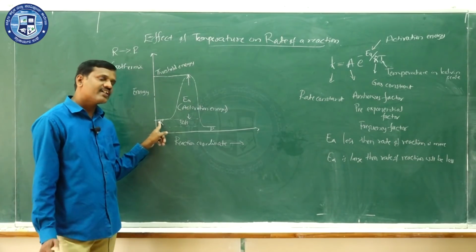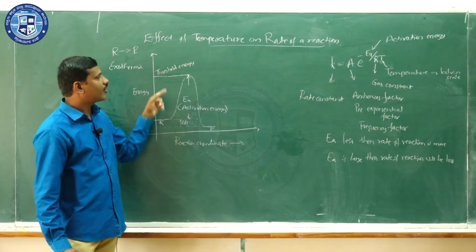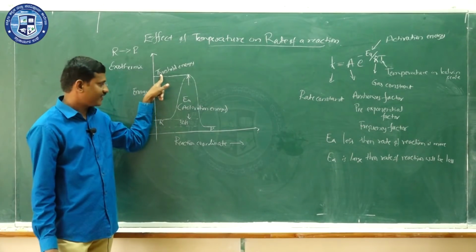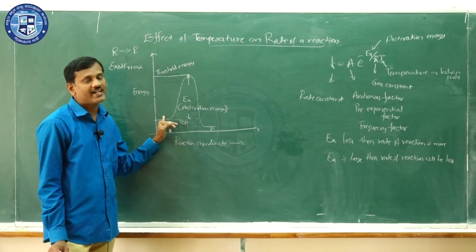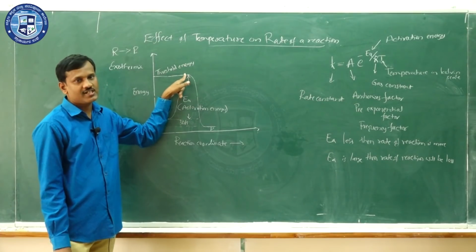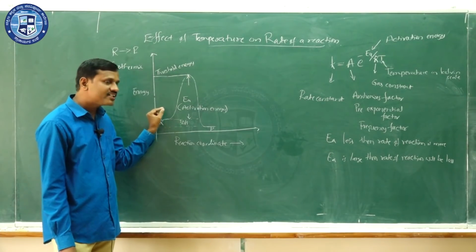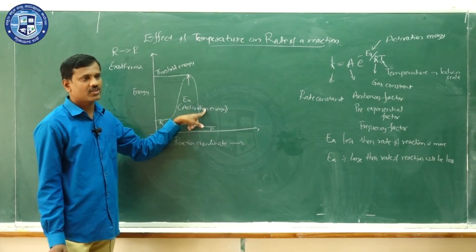Because the reactants have less energy, so the energy is not equal to the threshold energy. So when a certain amount of energy is given to that reactant molecule, its energy increases and it reaches the threshold energy. The energy which is given to that molecule is called what? Activation energy.